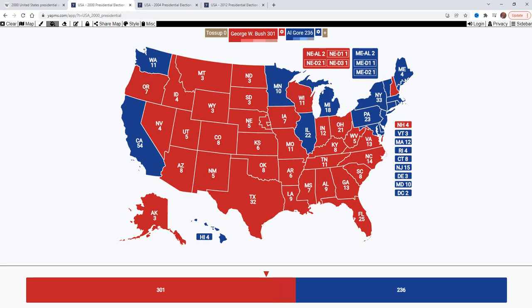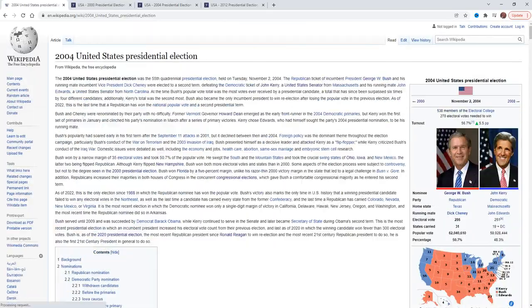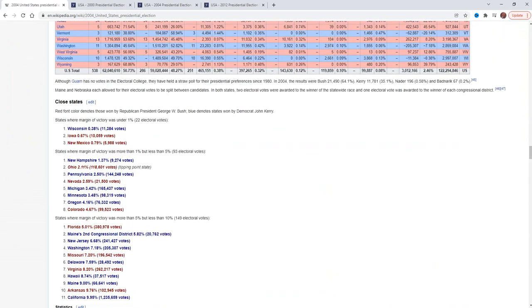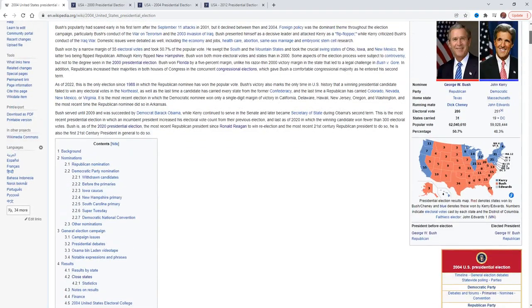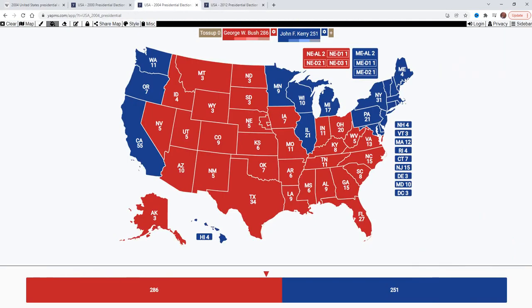In 2004 it's a bit different. Now we have this map where the Republicans are doing a bit better, and also the electoral votes are more in their favor if you look at the different states on the map. And then of course you have three states, Iowa, New Mexico and Ohio, which are won by a narrower margin than 2.4 percentage points. And they flip to Kerry, and Kerry is elected president in that scenario if it's a popular vote tie in 2004.